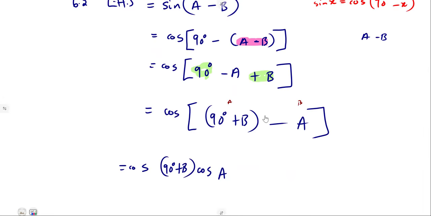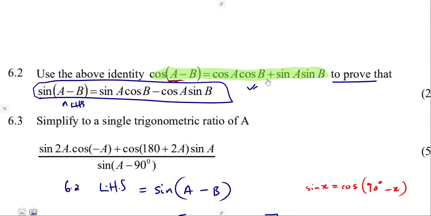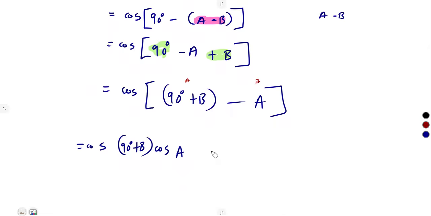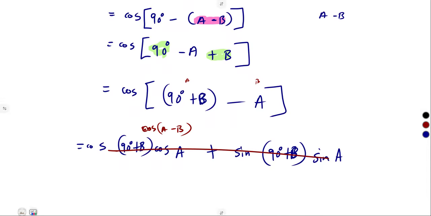The sign changes to a plus: plus sine times sine, because they said use that one. So it is now sine of what? 90 degrees plus beta. Where am I getting beta now? This is B. Sine of A. So this is B there. All right, so we have used that identity. They said we must use that cos A minus B identity, so this is the one that we used here.